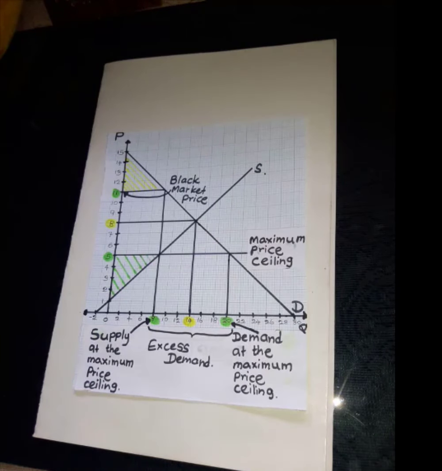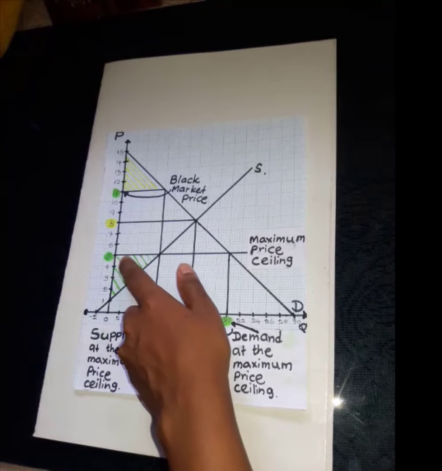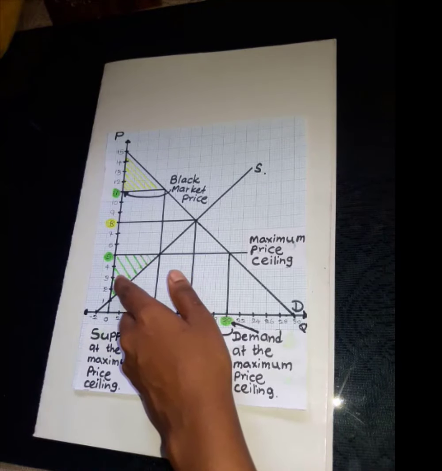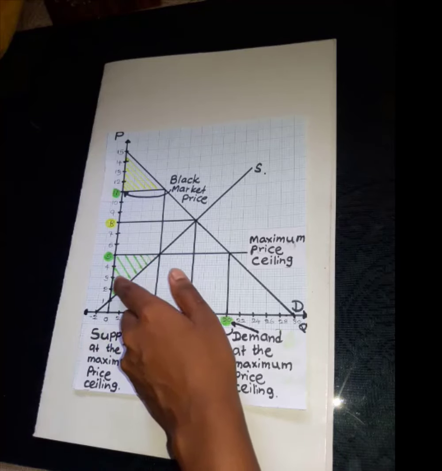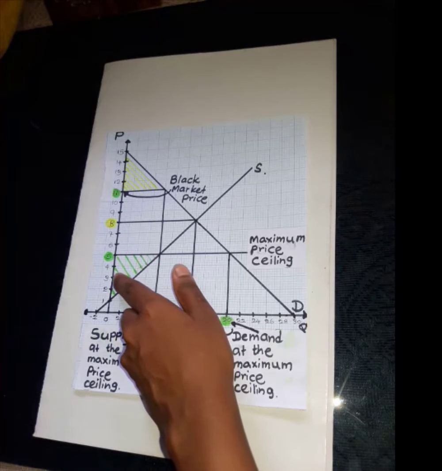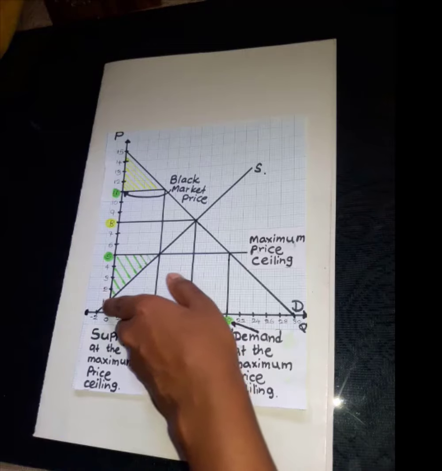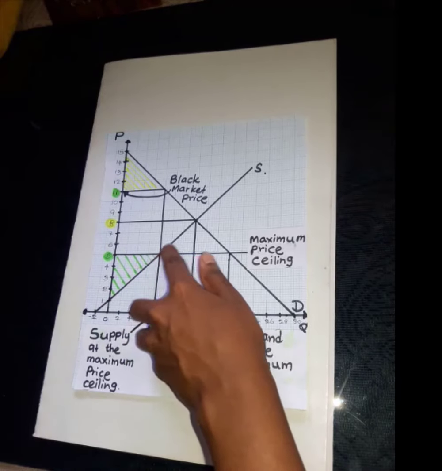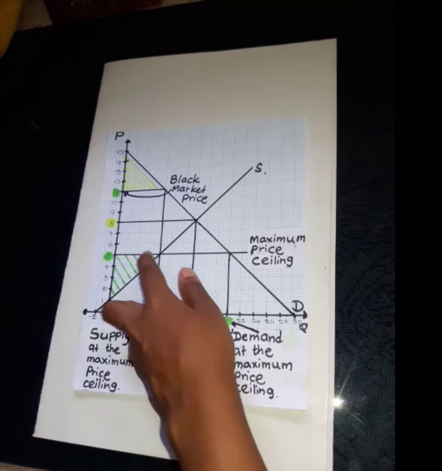First, we are going to calculate the producer surplus. To calculate the producer surplus, we have to calculate the area of this region, because now the producer surplus exists within this region. This region is the region between the supply curve and the maximum price ceiling.